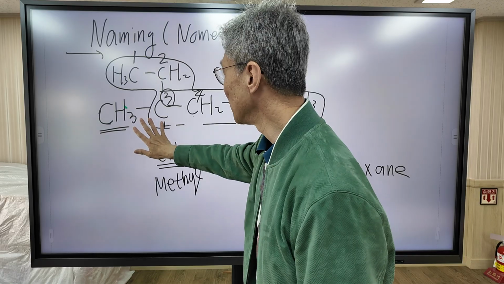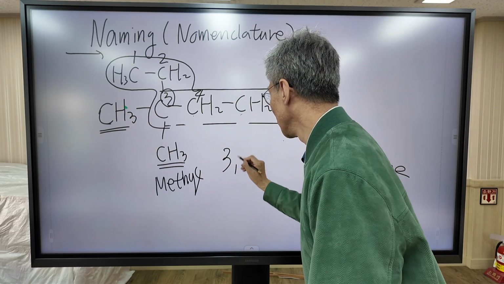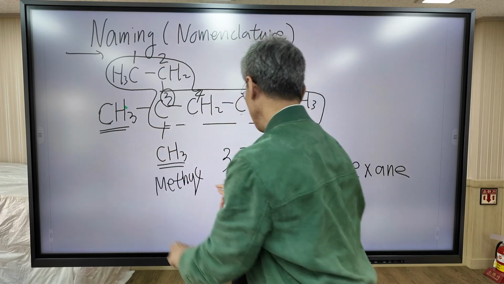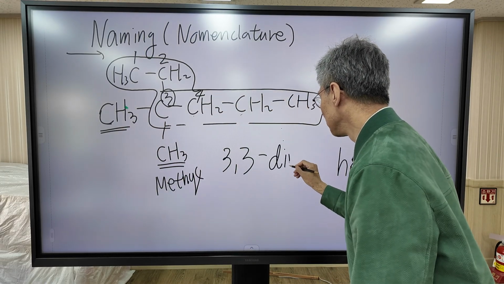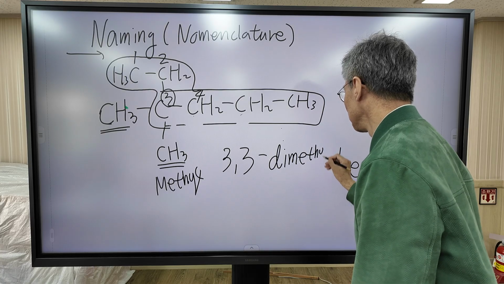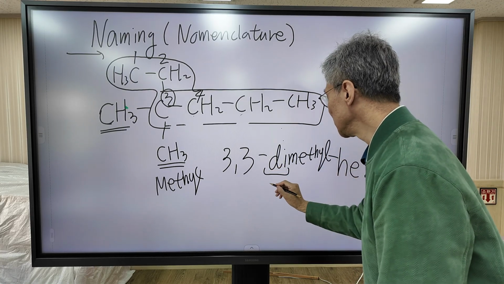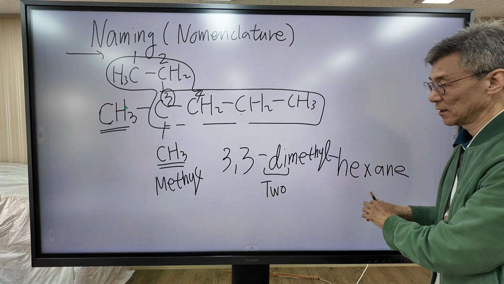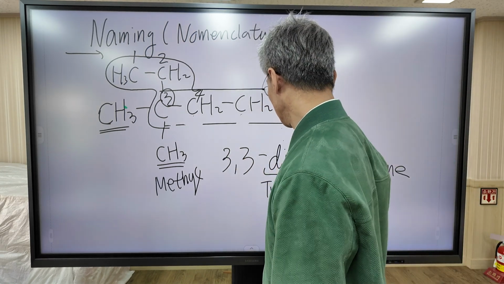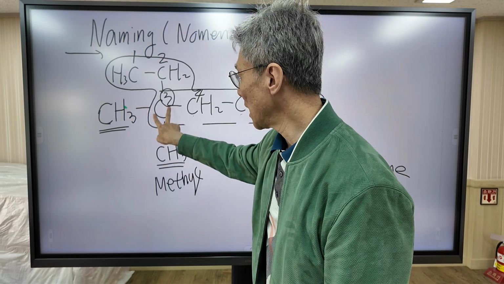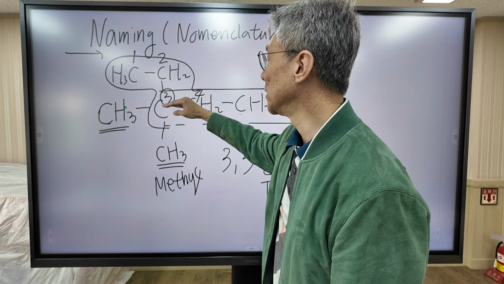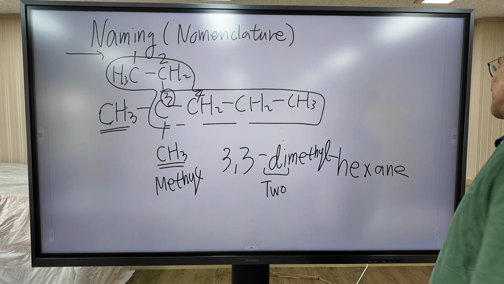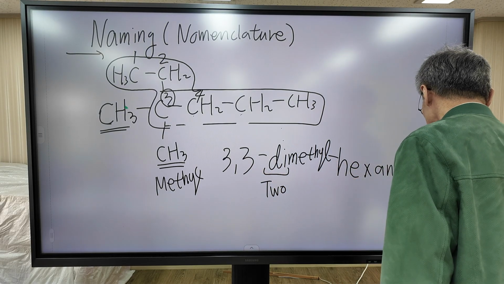So, the full name of this molecule is 3,3, because two methyl groups are attached to carbon number 3. And dimethyl hexane. Di means 2, two methyl groups attached to hexane. 3 means the two methyl groups are attached to carbon number 3. So the full name of this molecule is 3,3-dimethylhexane. Move on to another compound.